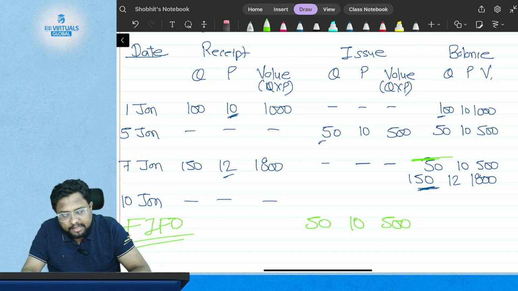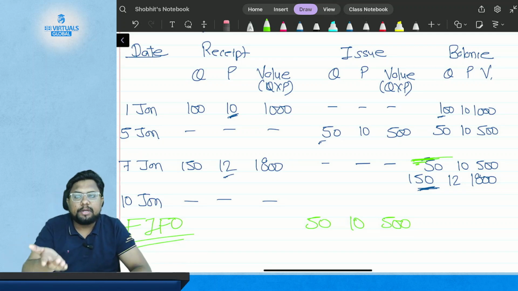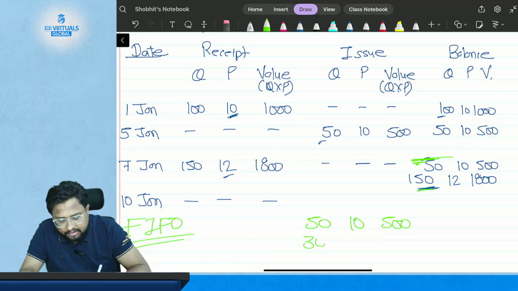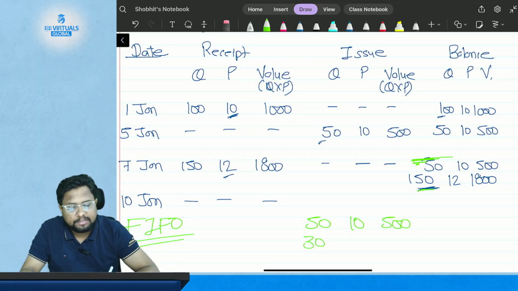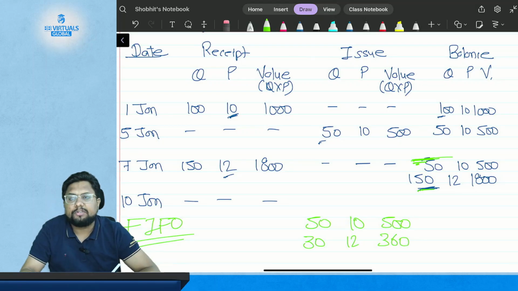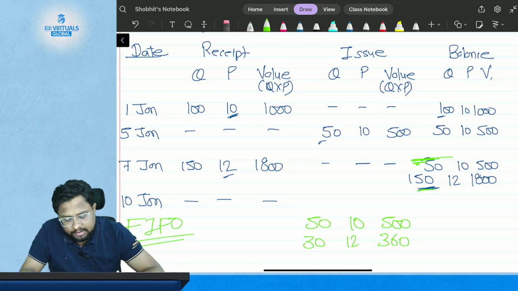So as 50 kg has been fully issued, then what is remaining? The 150 kgs. Then I will issue 30 kgs from that 150 kgs of lot at a rate of $12 per kg, which is 30 multiplied by 12, which is 360. So what will be left with me? The only quantity left is 150 minus 30, which is 120 kgs,